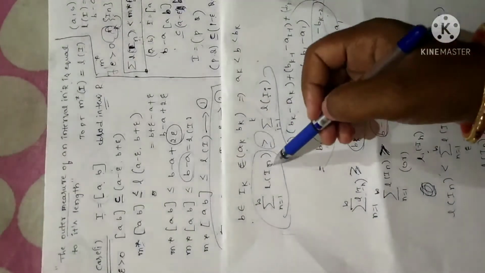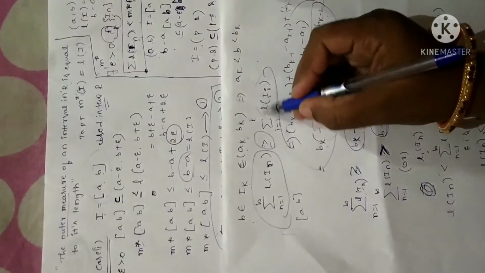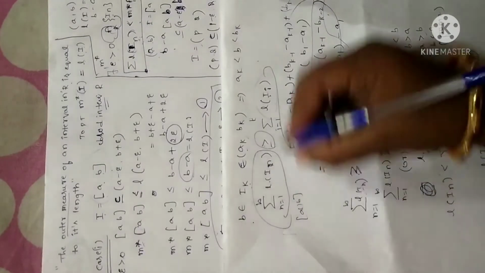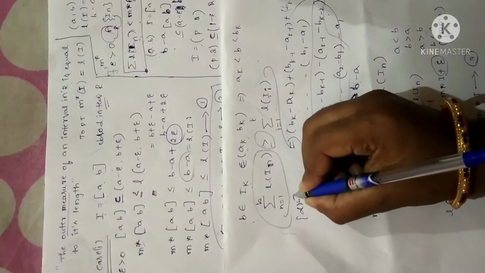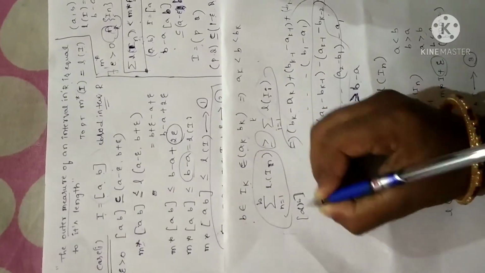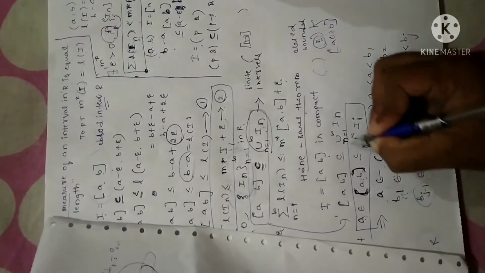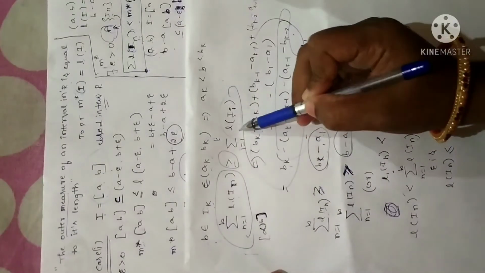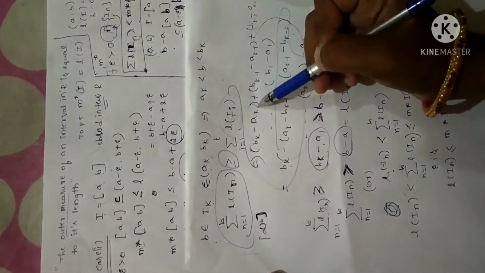Fine. Clearly n is with reference to the closed interval, which is the highest value, and I have chosen an open interval which is inside the closed interval. So I have chosen the open interval inside the closed interval. So this is smaller compared to the largest value. Here I is with reference to the open interval and n is with reference to the closed interval. So this value is always greater than this value. Now I have ordered all the lengths of an open interval.